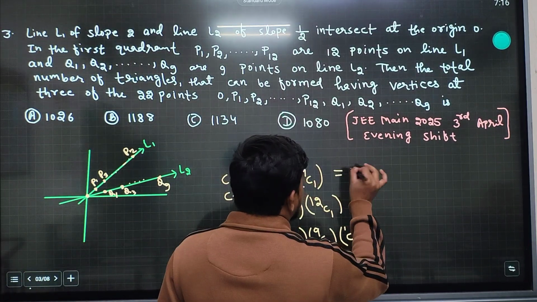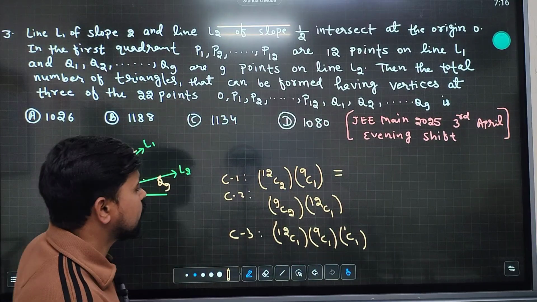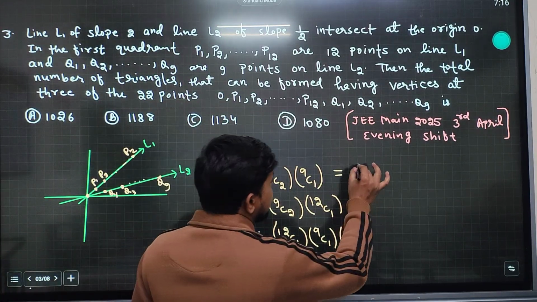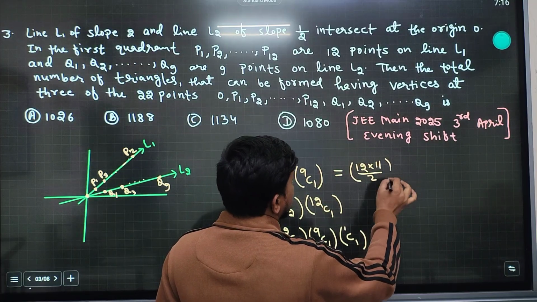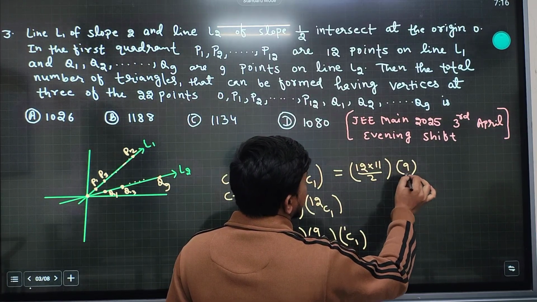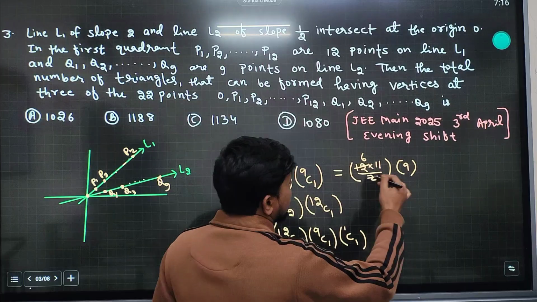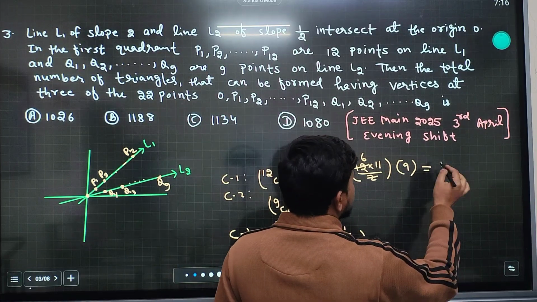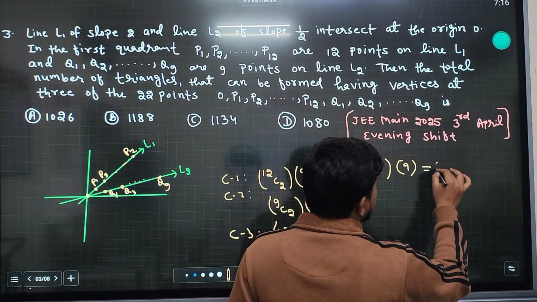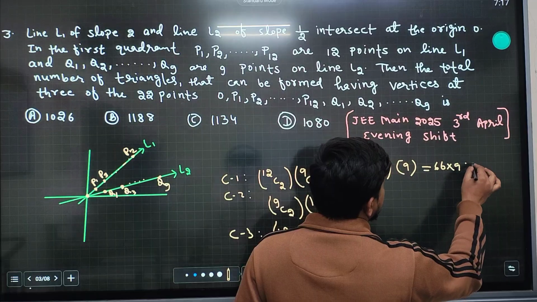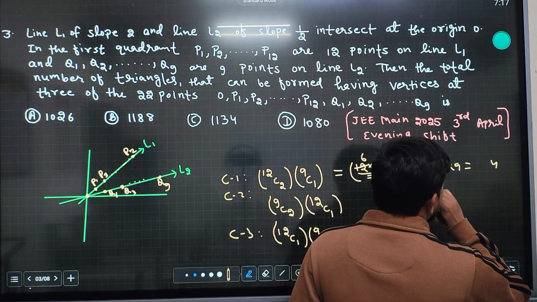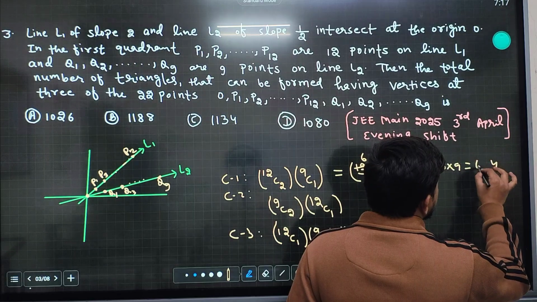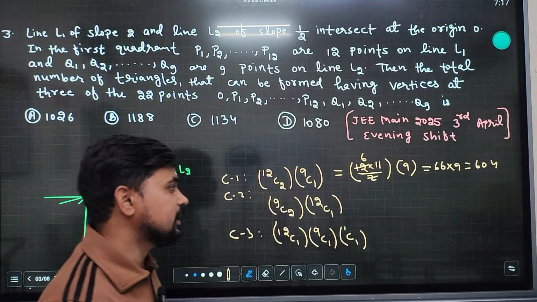So basically, calculate this one. 12C2, how much? 12 into 11 upon 2, times 9C1, that is 9. So it will be 11 times 6 is 66, 66 times 9, 9 times 6 is 54, so 604.